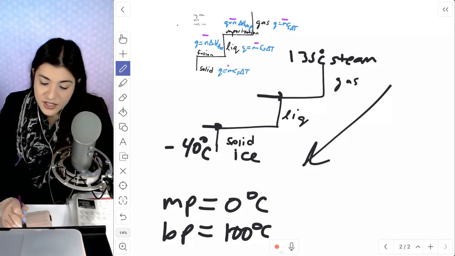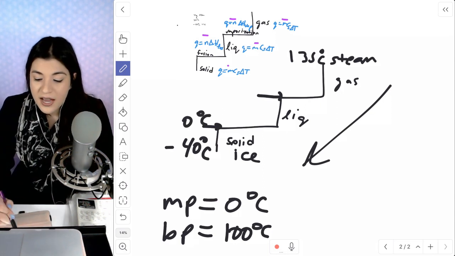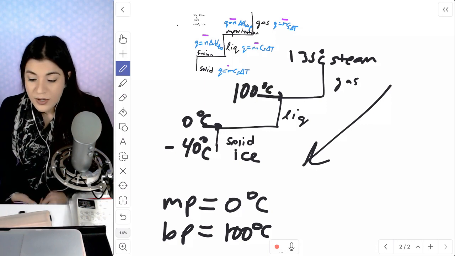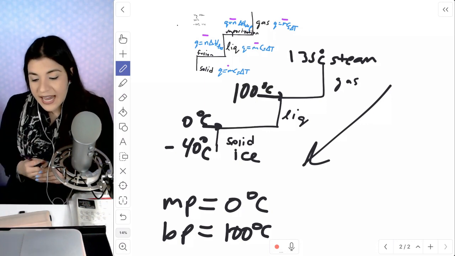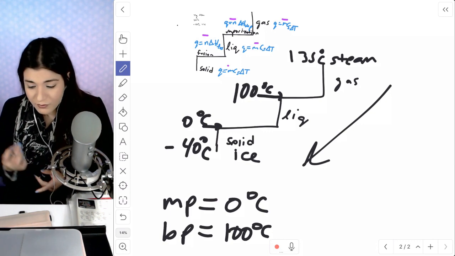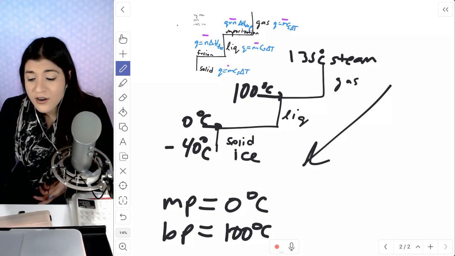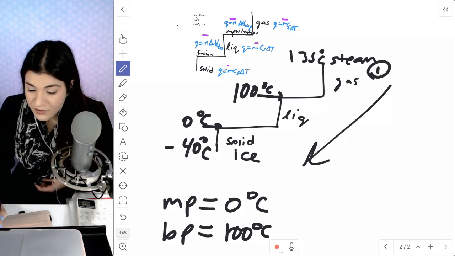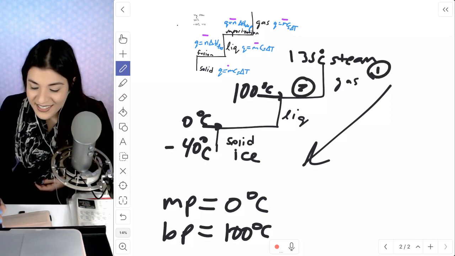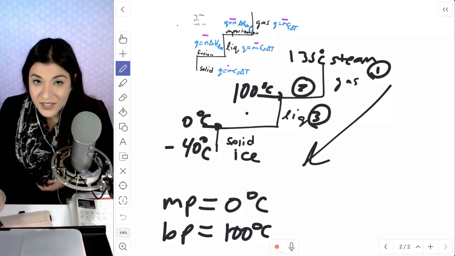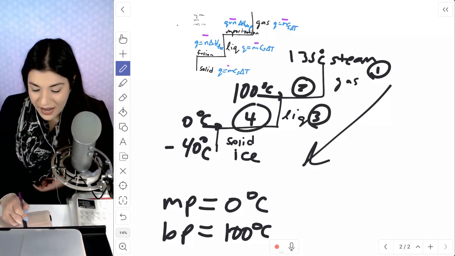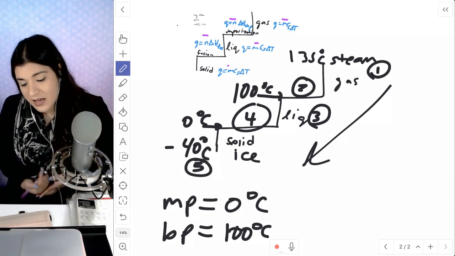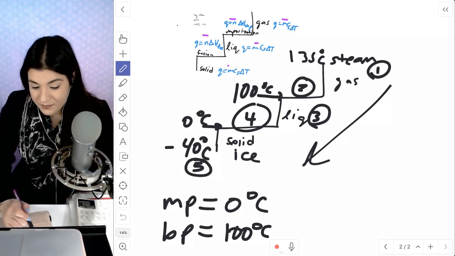So I'm going to place the 0 degrees Celsius and the 100 degrees Celsius right here. So now that I'm building all this, I have to figure out what formula to start with. We're going to start off where they first gave us, with steam. Then from there, we're going to get to vaporization, then the liquid, then fusion, and lastly, we'll get back down to just it being a solid or ice. So there are 5 steps to this. Okay, let's start off with the first one.